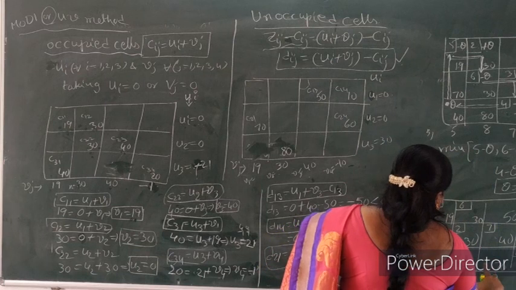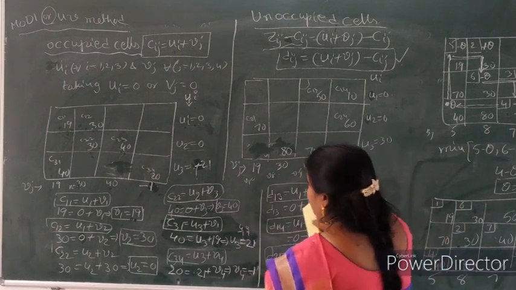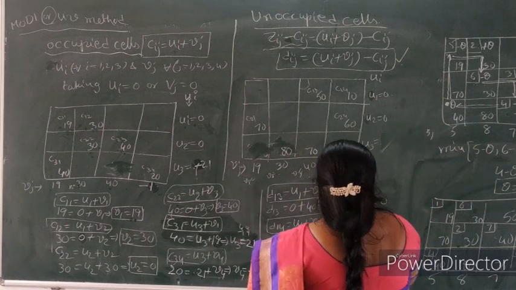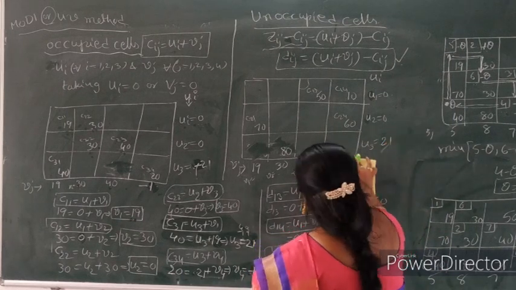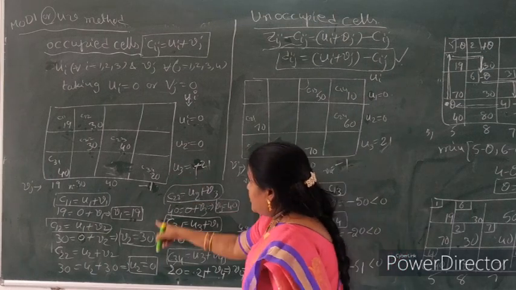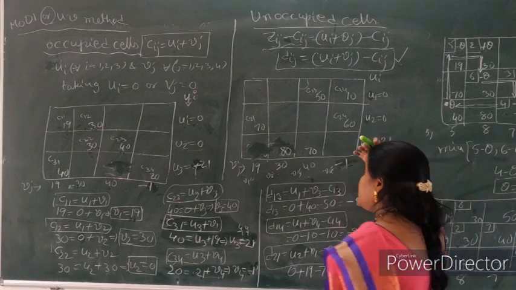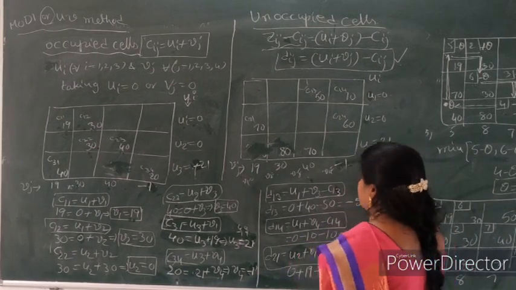So here 70. 80 and 70. Now these values plus 21. Now here minus 1. Just change here minus 1. The table same as unoccupied cells. Now here we find out just what is the values here changing.